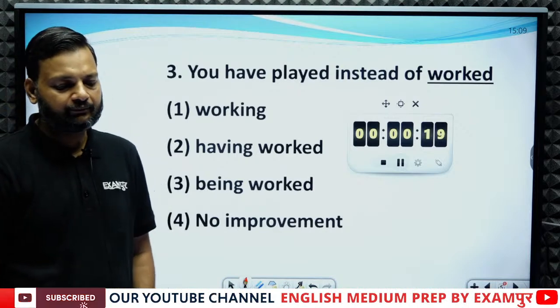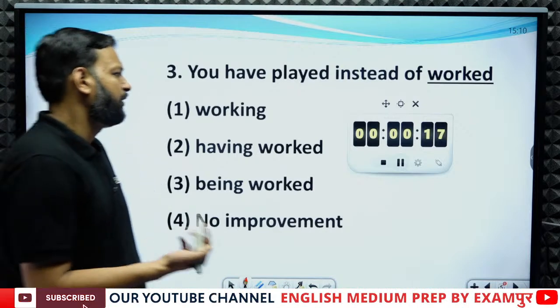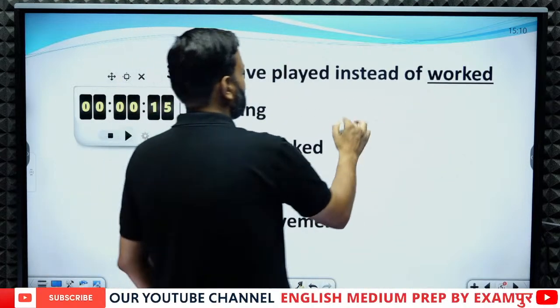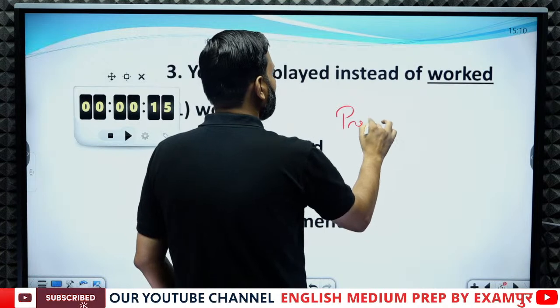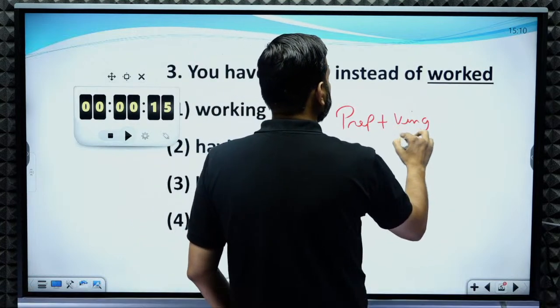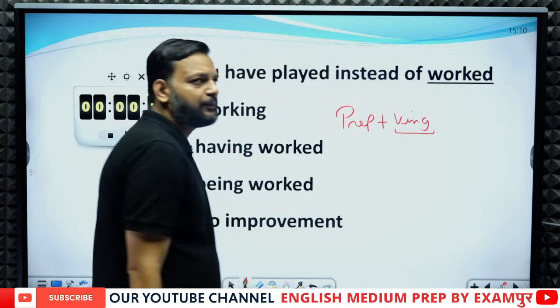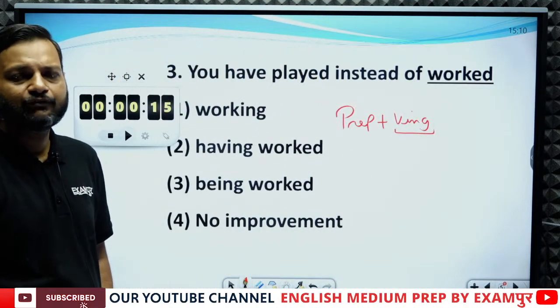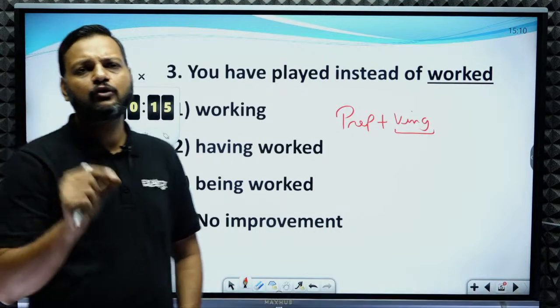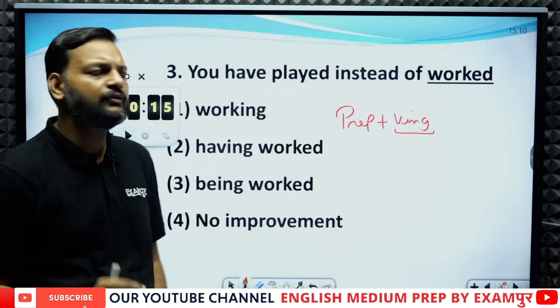What is the correction? See, there is a very, very simple rule. No need to waste time on this question. There is a very simple rule that a preposition is always followed by an ing form of verb. Why so? Why is a preposition always followed by an ing form of verb?